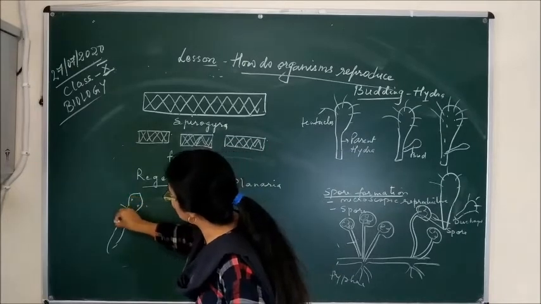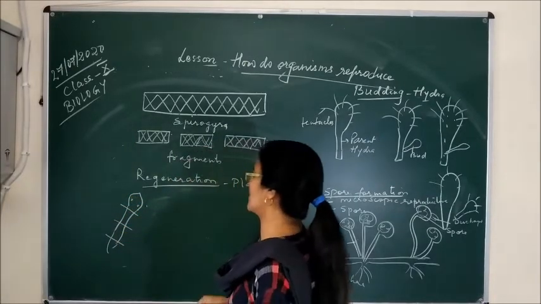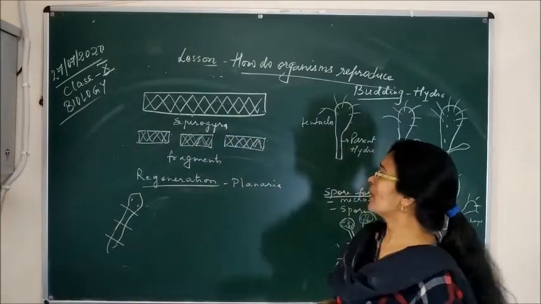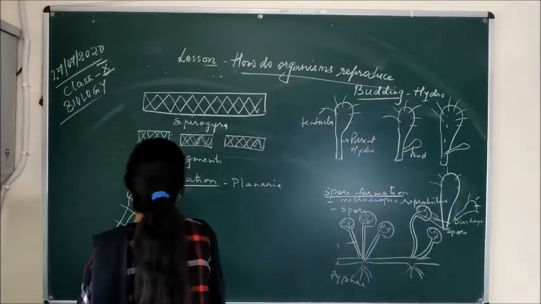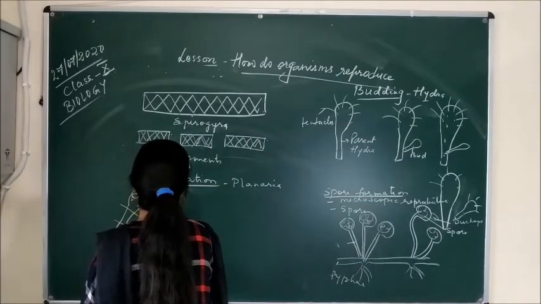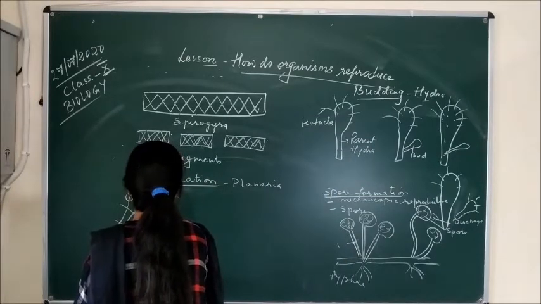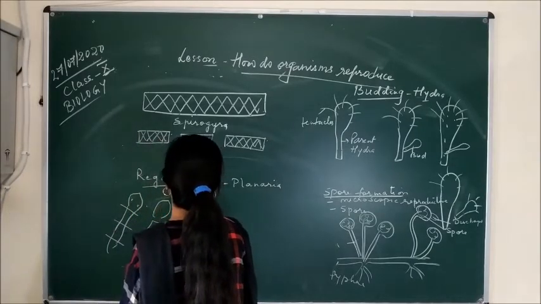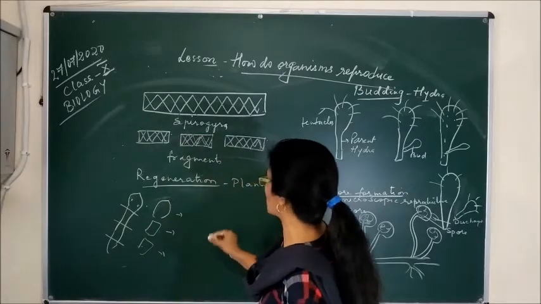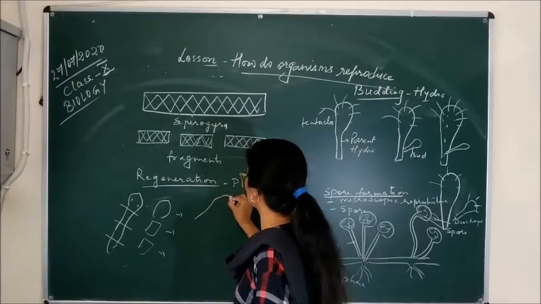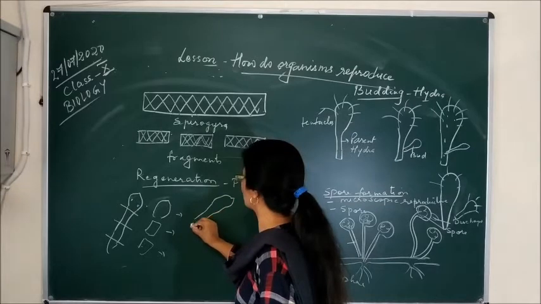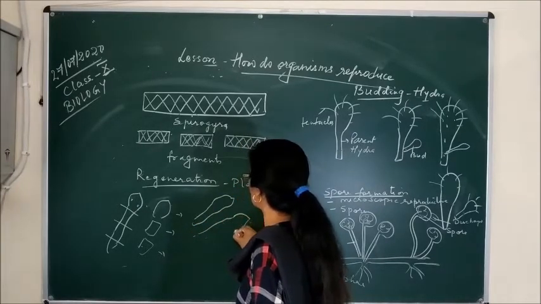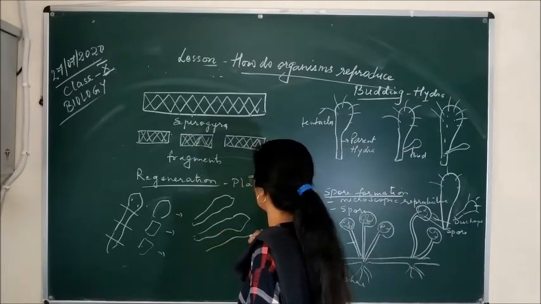This planaria breaks into 2 or 3 pieces. Just like it is also similar to the Spirogyra. So here each part of the planaria, when they are cut into different pieces, and when they get favorable condition, what happens? Each part of the planaria reproduces into a new organism. So if they are cut into 3 pieces, it means 3 new planaria will be formed like this.